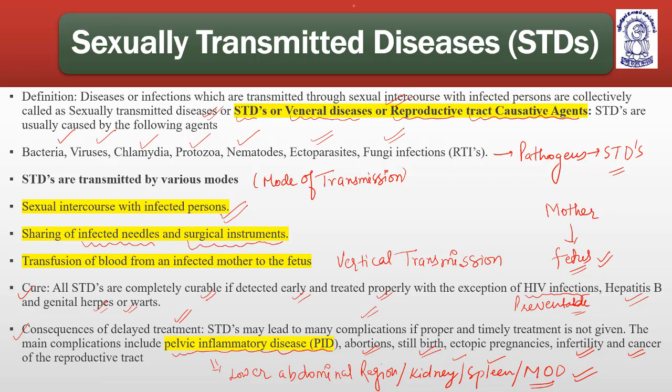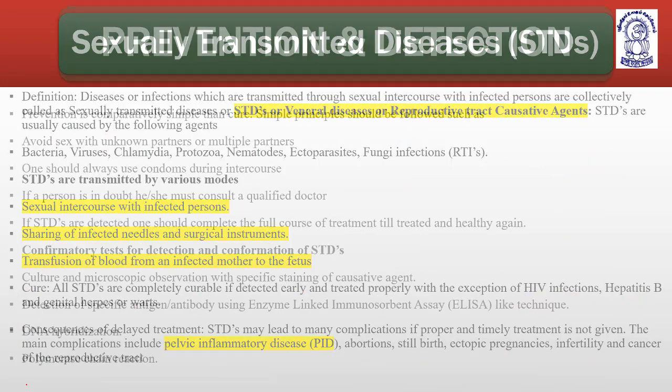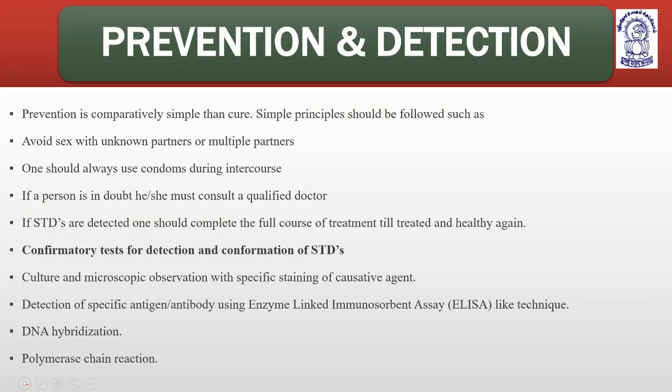Before coming to the different types of sexually transmitted diseases, there are some common symptoms which we are going to study in all types of diseases. Then we will come to the prevention and detection, that is the most important part, the detection part.